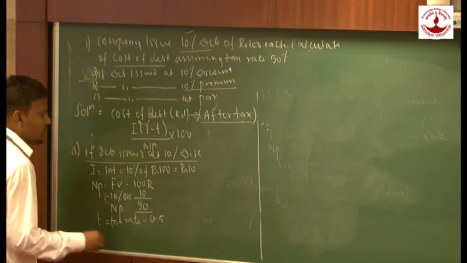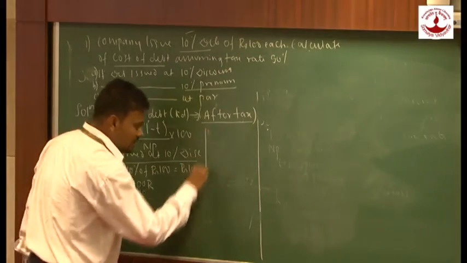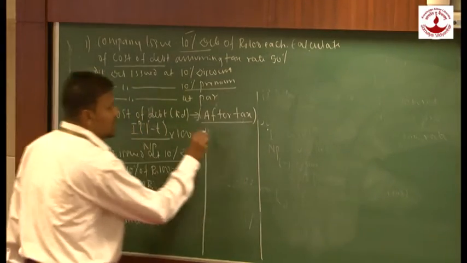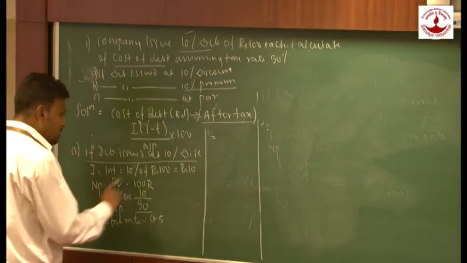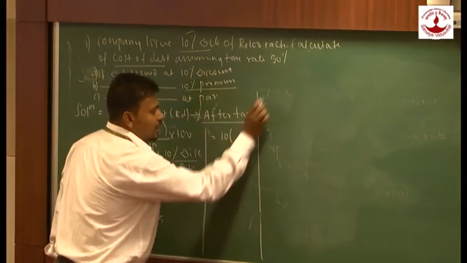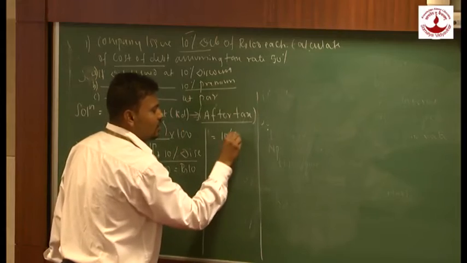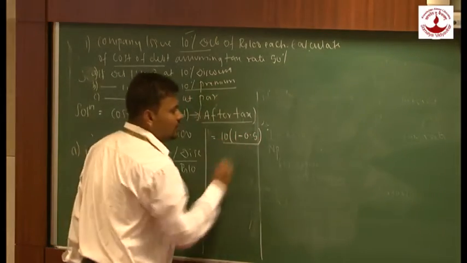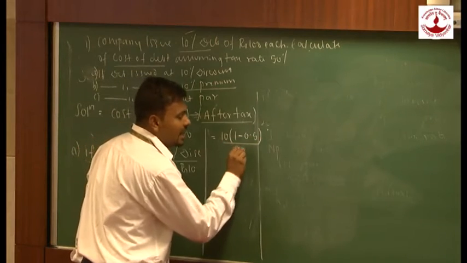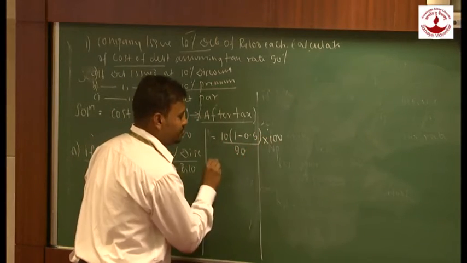Now how are we going to solve this? I is nothing but interest. What is my amount of interest? 10. And what is my tax rate? 1 minus 0.5, upon what? My net proceed, which is 90, into 100.